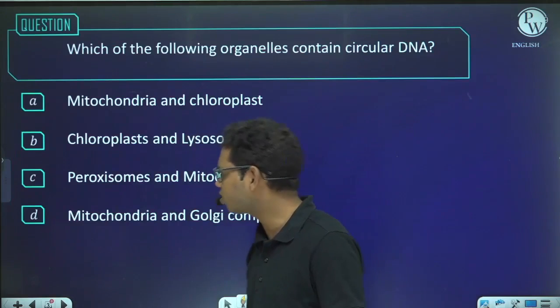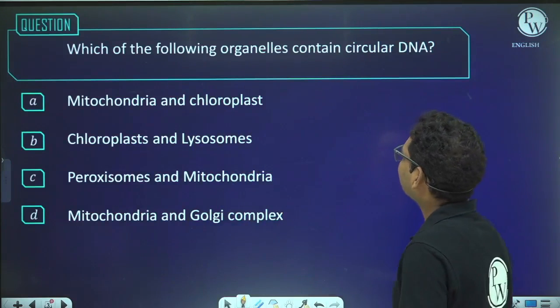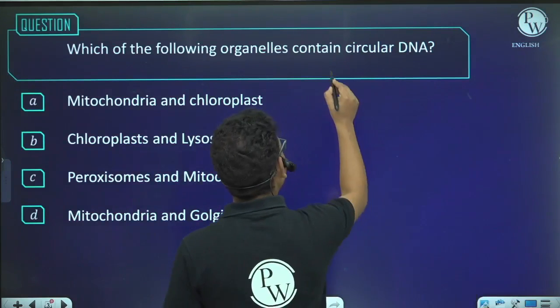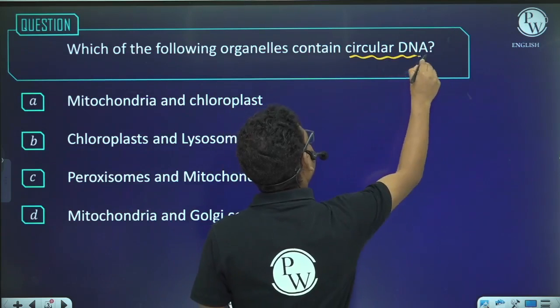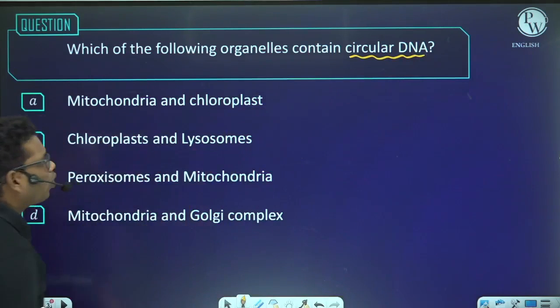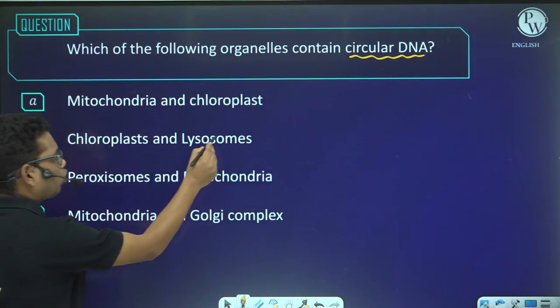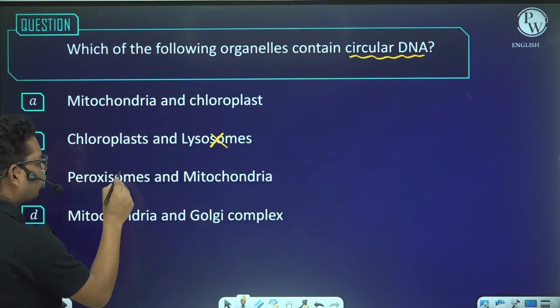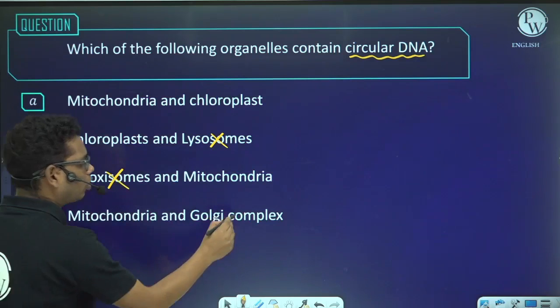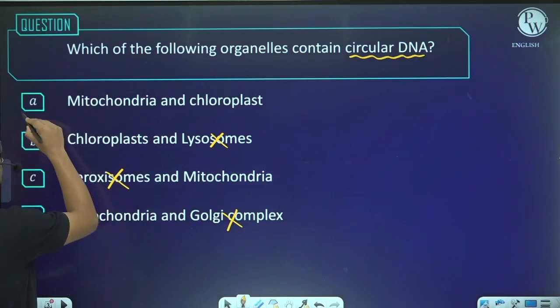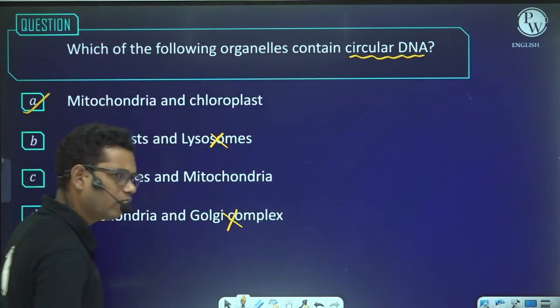So, the first question is, which of the following organelles contain circular DNA? Mitochondria and chloroplast, yes, both of them have circular DNA. Lysosome does not have any circular DNA. Peroxisome does not have any DNA. And Golgi complex does not have any DNA. So the answer will be A.